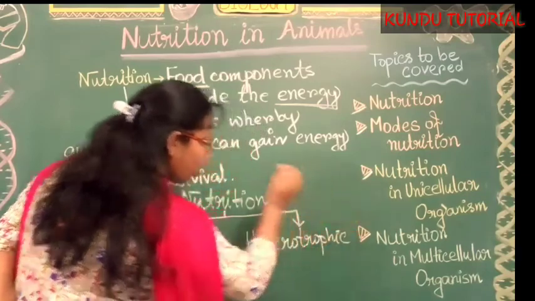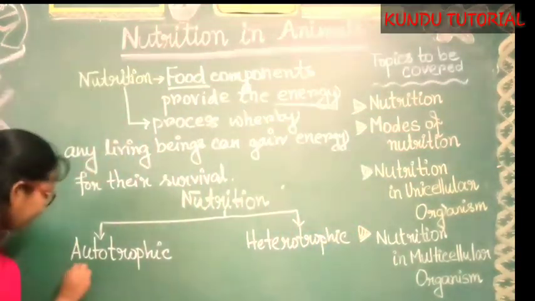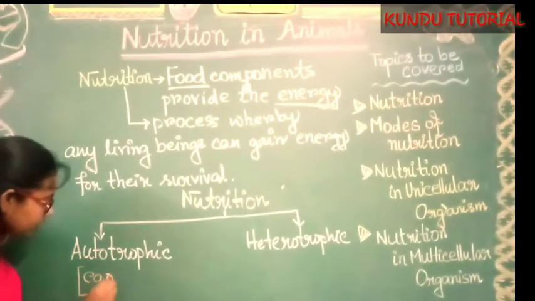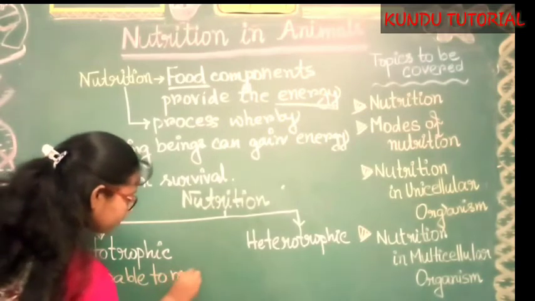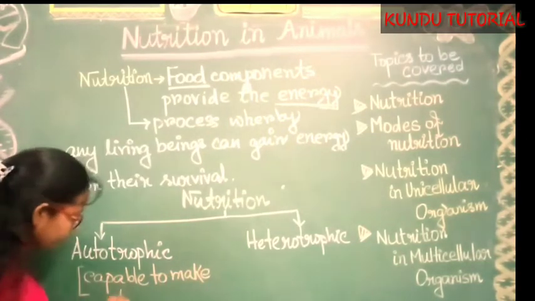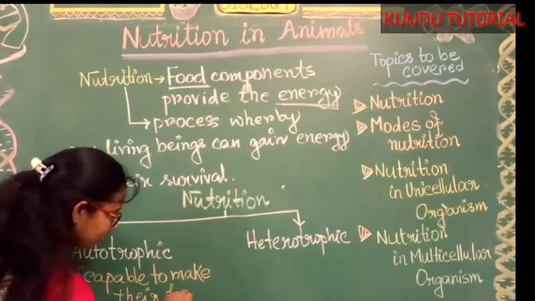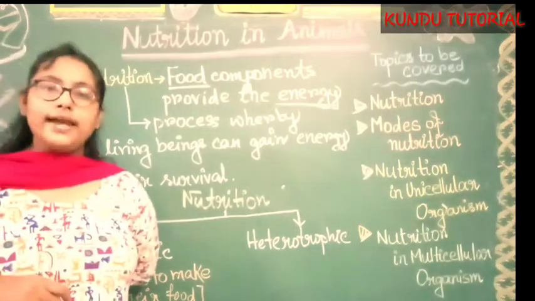Autotrophic basically means that whenever any living beings are capable of making their food, that is, they are able to synthesize their food inside their body.